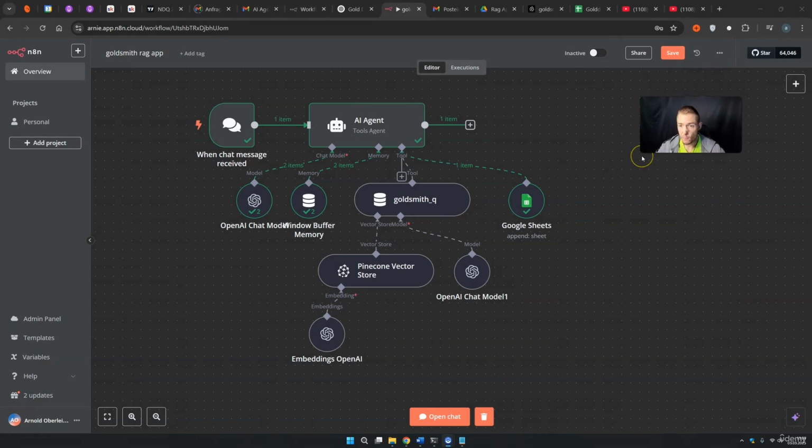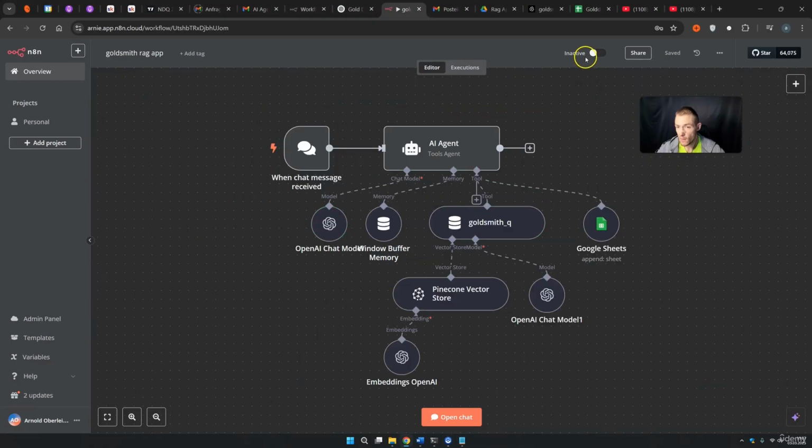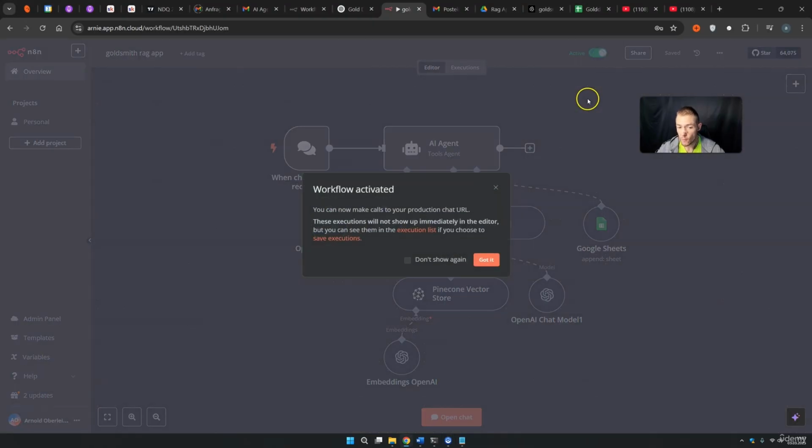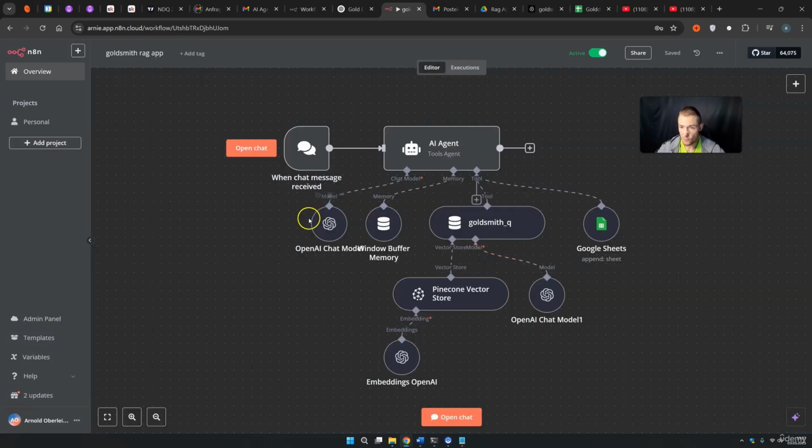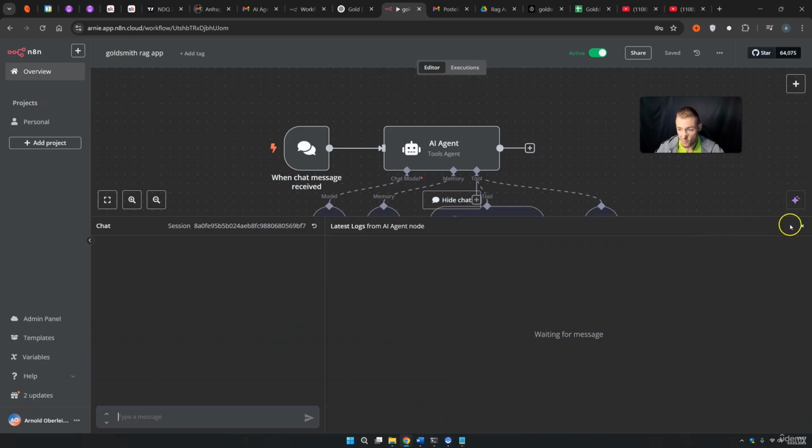The first and most important thing that you need to do is press save, and then you make this from inactive to active. Only then can you chat with this workflow. So, this thing is right now active every time you want to chat with it. Now, because this is not embedded in WhatsApp or Telegram or whatever, you need to press here in order to chat with these.